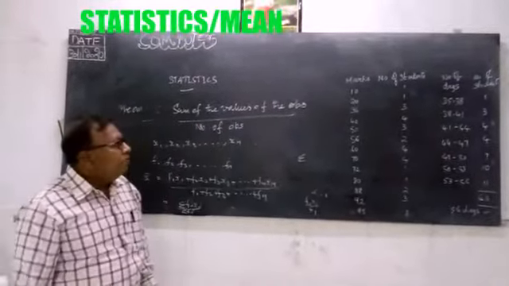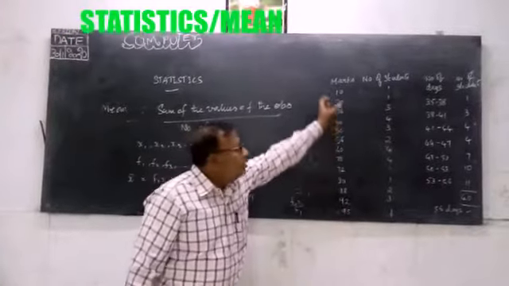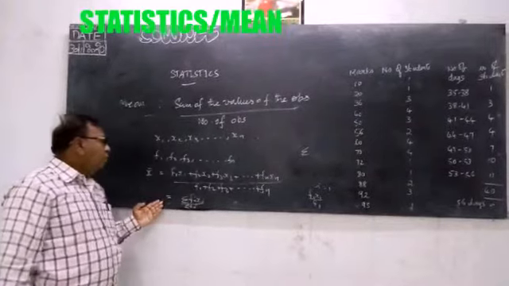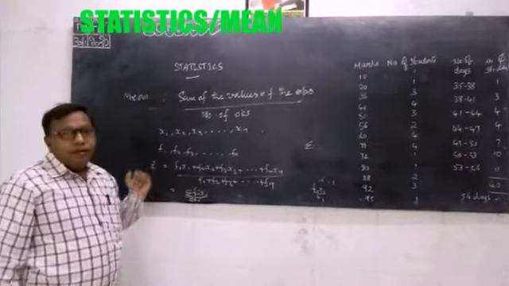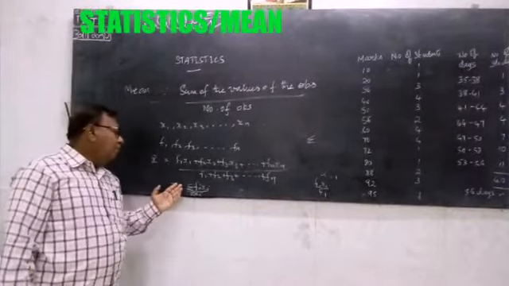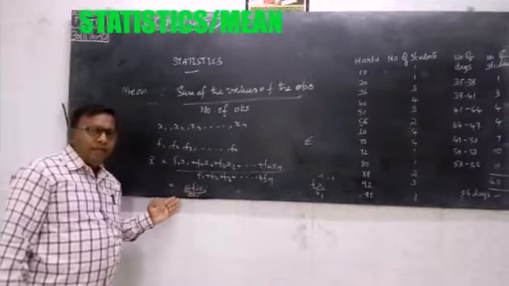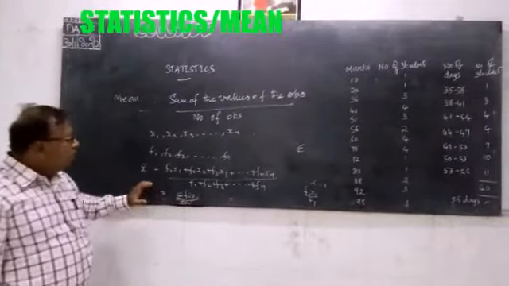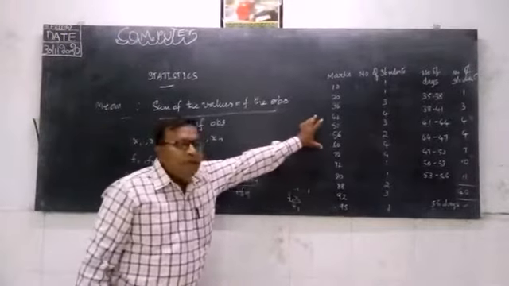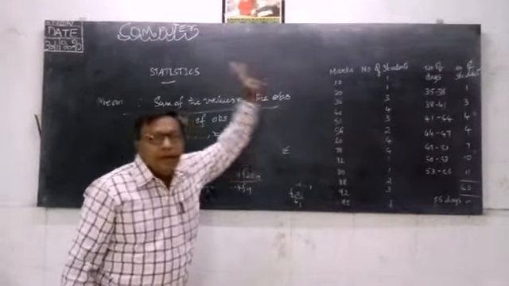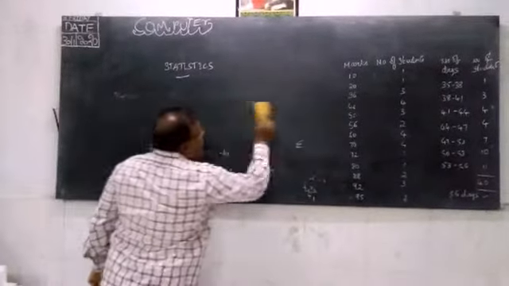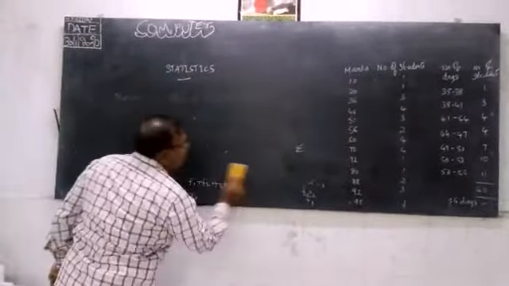Now we shall try to find the mean of this particular data using the formula for ungrouped mean. So what is the formula? Once again, let us recall it: x bar is equal to sigma fi xi by sigma fi. Here we shall be using this formula to find the mean of this particular data. Okay, now let us first write down the table for this one.